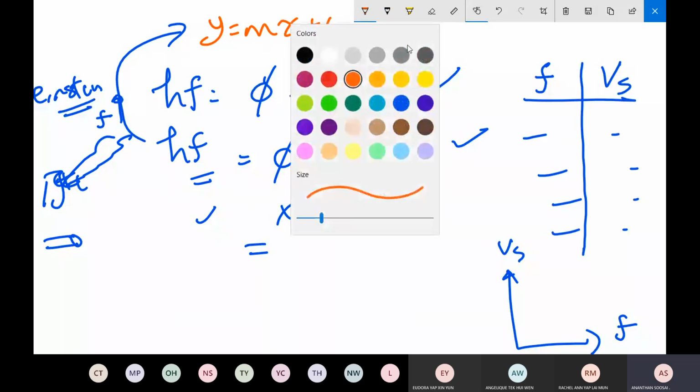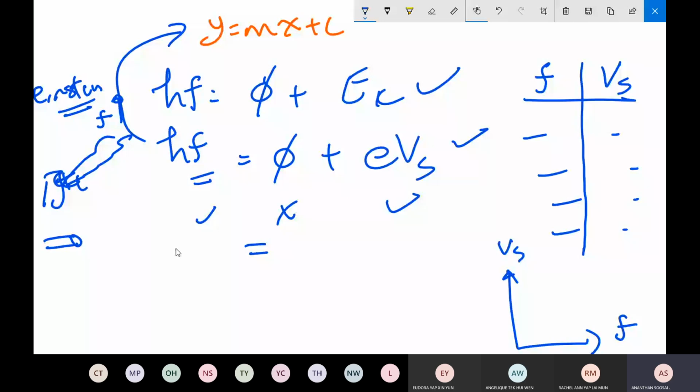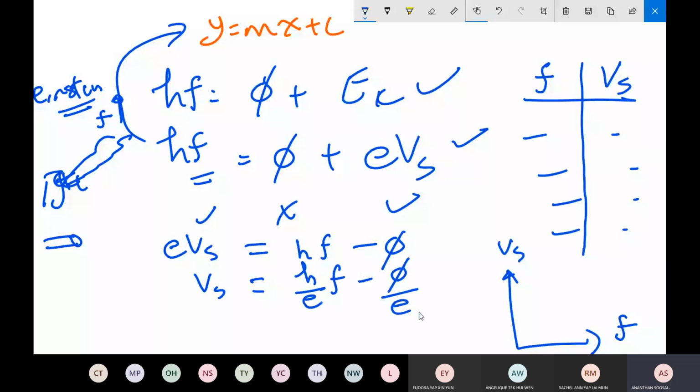He arranged eVS on the left, and it is going to be hf minus work function, right? So VS is h over e times f, minus work function over e.